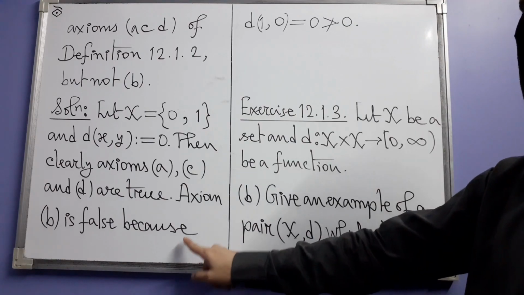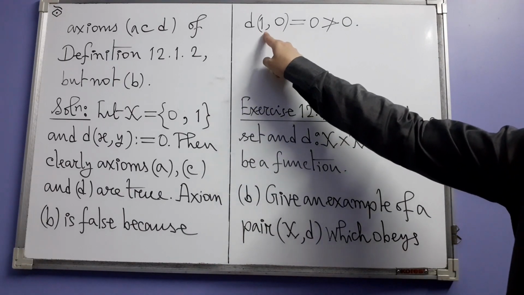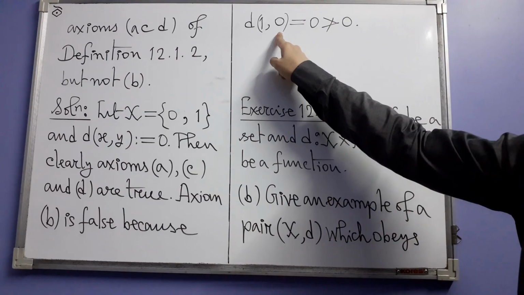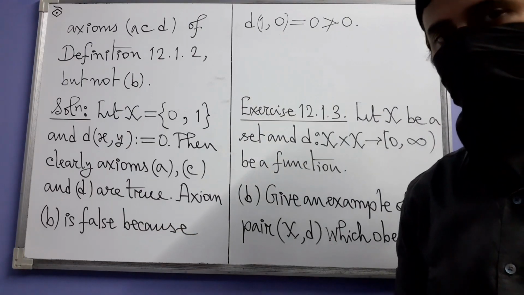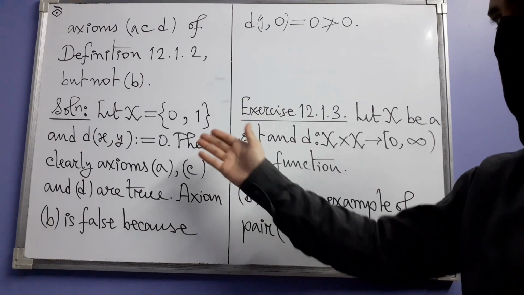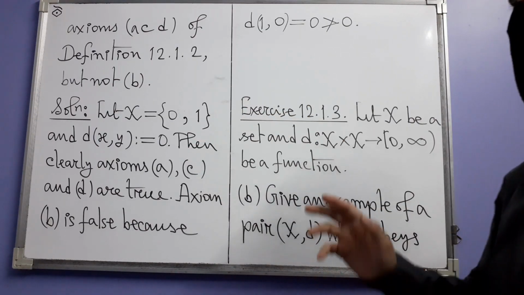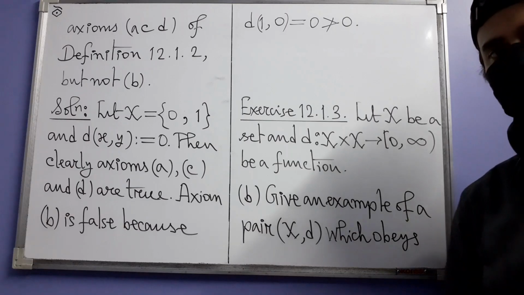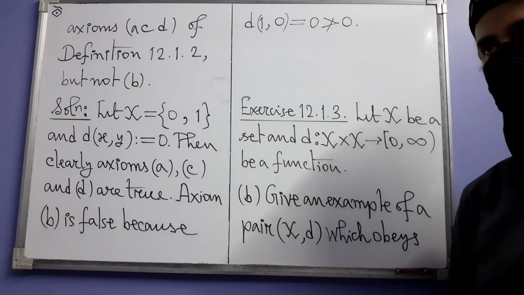Axiom B, of course, is false, because the d value of 1, 0, had axiom B been true, it should have been a positive real number. It is not, because all the d values are 0. So that's how we have part B. Next, let's see part C.